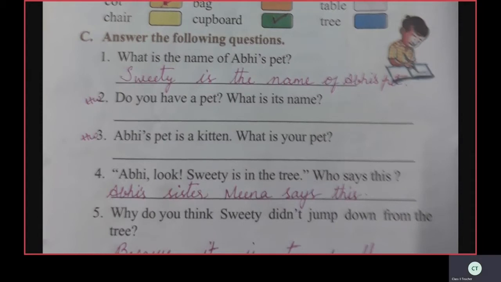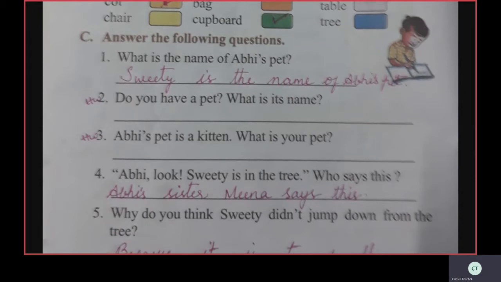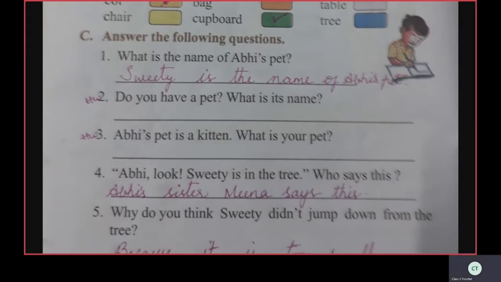Now we'll move to the fourth question. Abhi, look. Sweetie is in the tree. Who says this? Abhi's sister Meena says this. Meena said, Abhi, look, Sweetie is in the tree. Over, children.